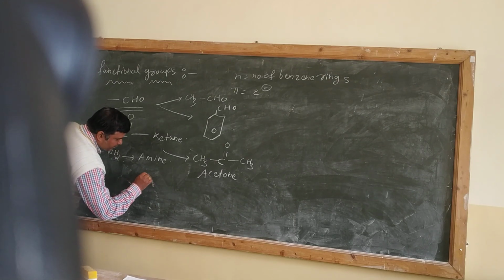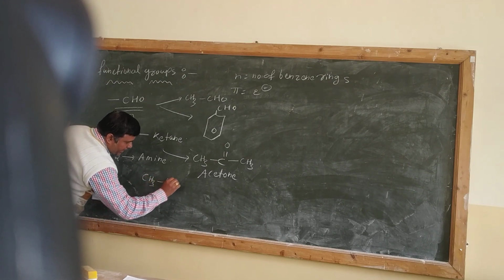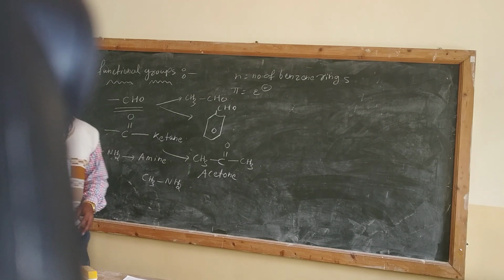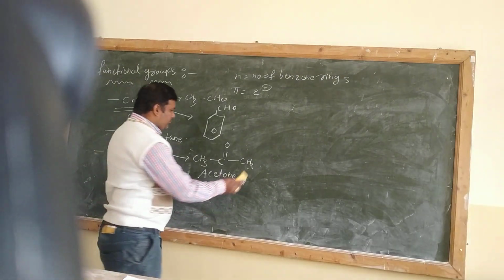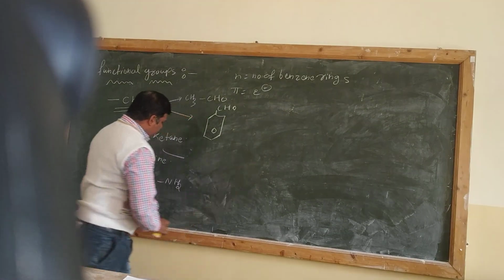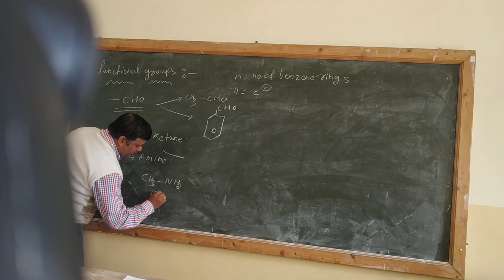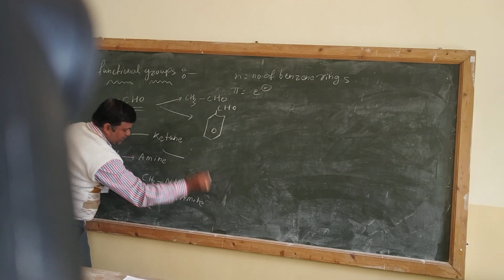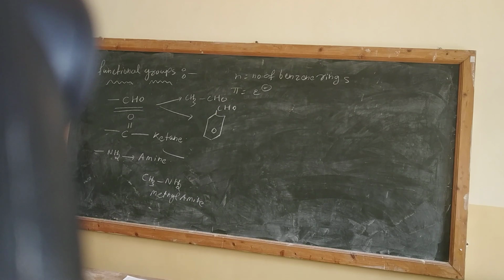See. CH3NH2. बराबर है. इसका नाम क्या आएगा? Can anyone tell me what will be the name of the compound CH3NH2? This becomes methylamine. Okay, are you understanding? So we can prepare number of compounds by taking the amine as the functional group.